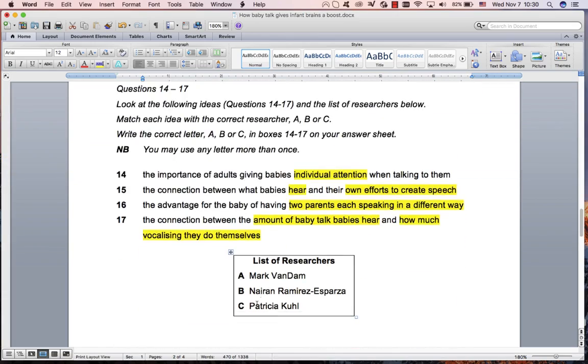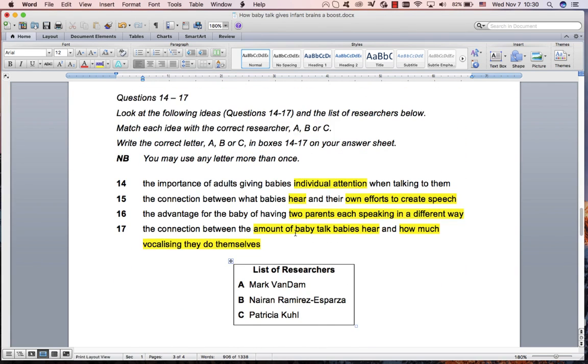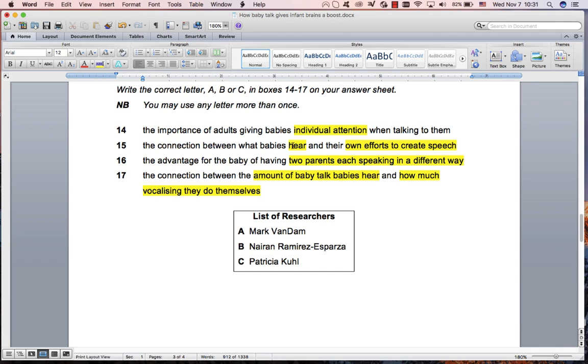Anything else? Let's see what Patricia Kuhl says. Starts over here. Finding activation motor areas of the brain means the baby brain is engaged. 7-month-old brains, something about brains, find the right movements. I can't remember anything, so we've got to continue reading: what they hear and their own efforts and how much they talk, how much they do themselves. And it was down over here. It's starting to get very difficult. So I would just skip her. That's quite difficult with what she's saying. Let's find the other one.